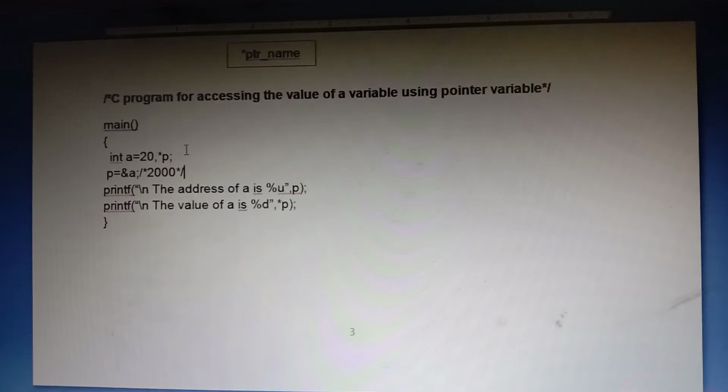I can also go for substitution for your convenience. p means address, that is 2000. Next, we can go for *p.